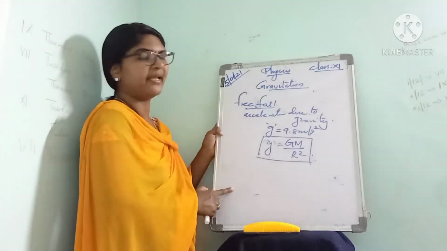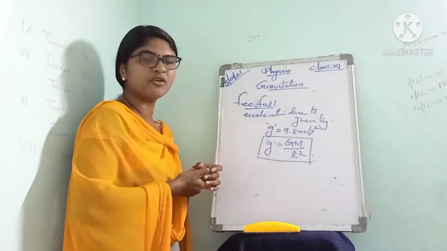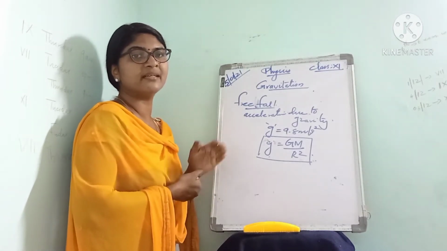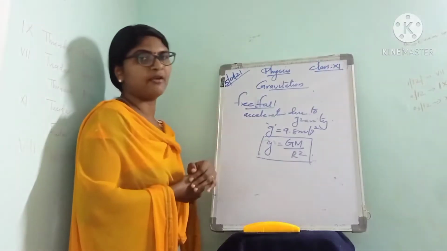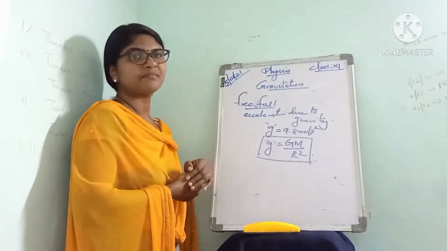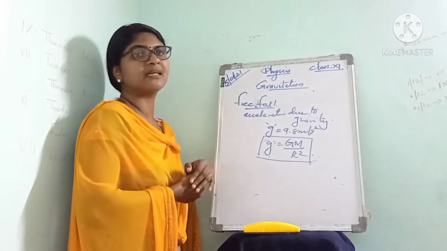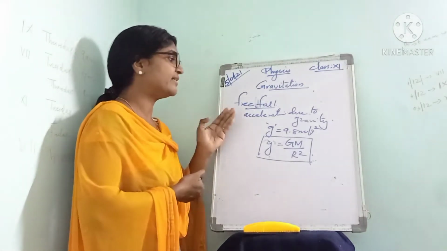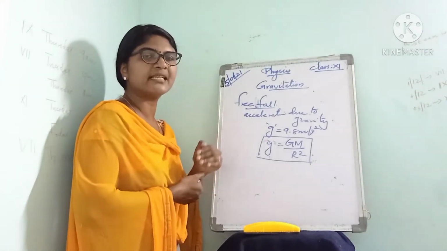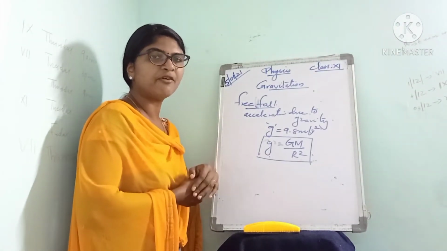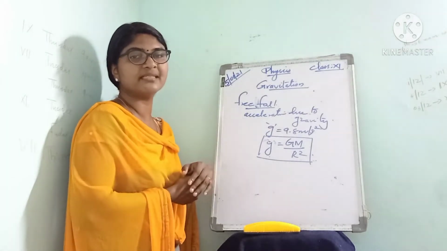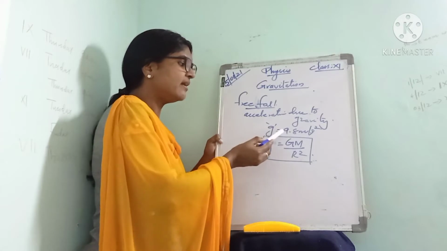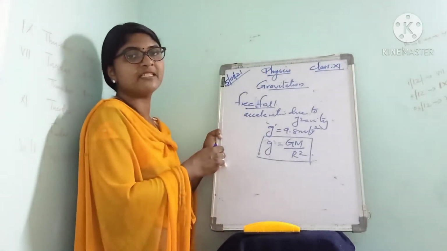Then what is meant by free fall? If the motion of an object is only under the influence of earth's gravitational force, then that object is said to be in free fall, and the object is called a freely falling object or freely falling body. Then what is meant by acceleration due to gravity? The acceleration produced on a freely falling body due to earth's gravitational force is called acceleration due to gravity. It is represented by small g and its value is 9.8 meter per second square.